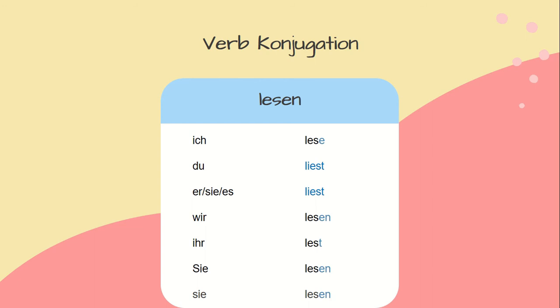For the verb lesen, read, we have a small exception where sometimes the conjugation does not follow the basic rules. Ich lese, du liest, sie, es liest, wir lesen, ihr lest, sie lesen.